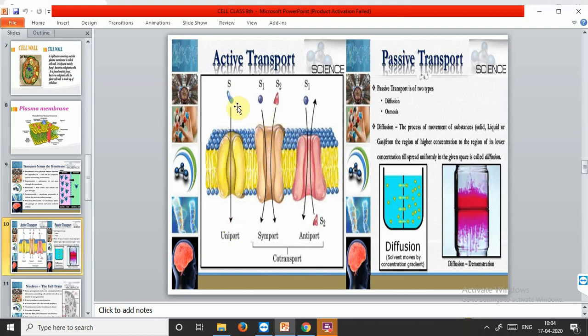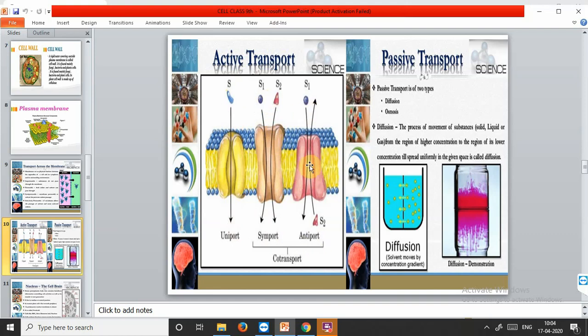So this was your active transport. Active transport is again of three types. The uniport is from only one direction. It is unidirectional, from one place to another. Symport is when two different molecules are being transported in the same direction. Like these two both coming from this side to here.